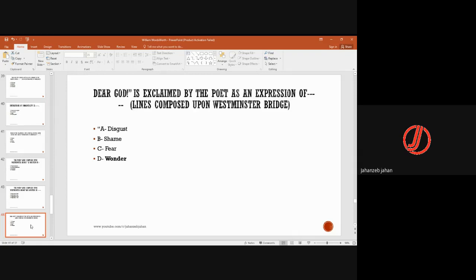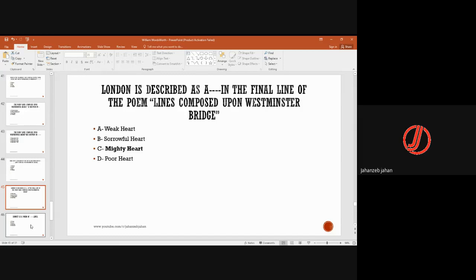So it is an expression of wonder, that he is wondering how could people sleep and miss this beautiful view that he is getting from the Westminster Bridge. London is described as a mighty heart in the final line of the poem. That mighty heart is sleeping.